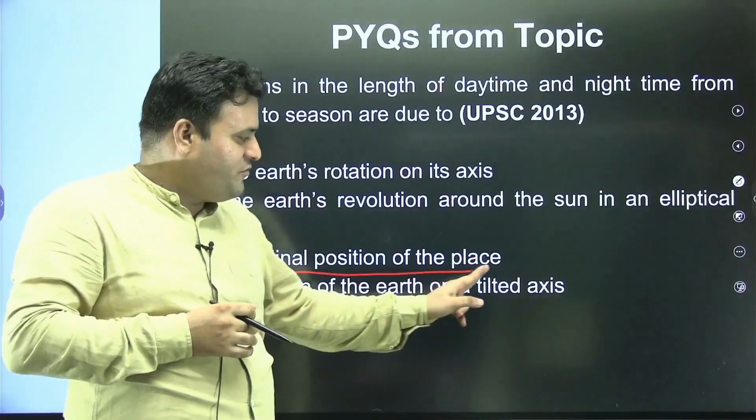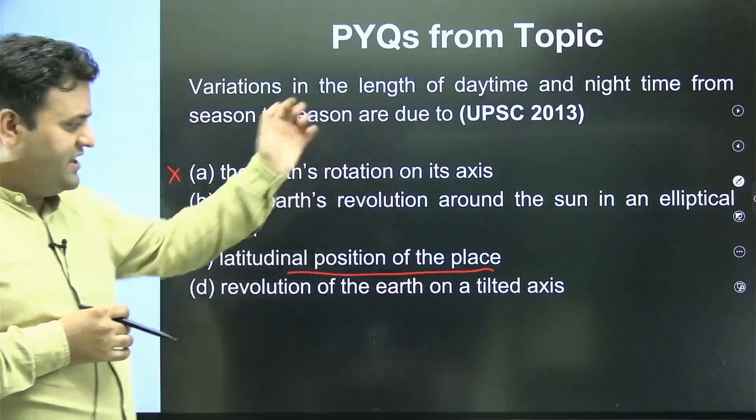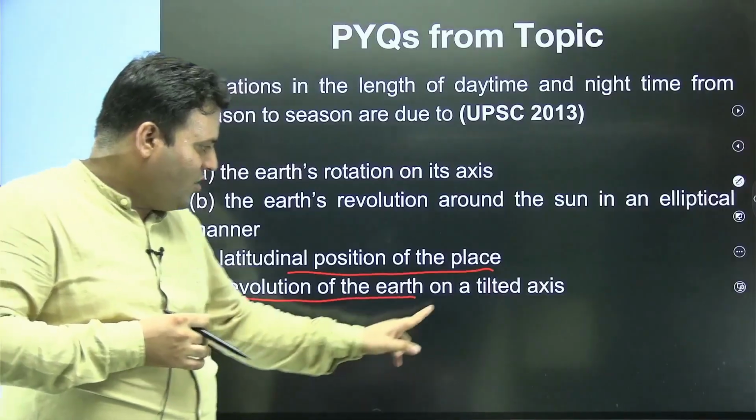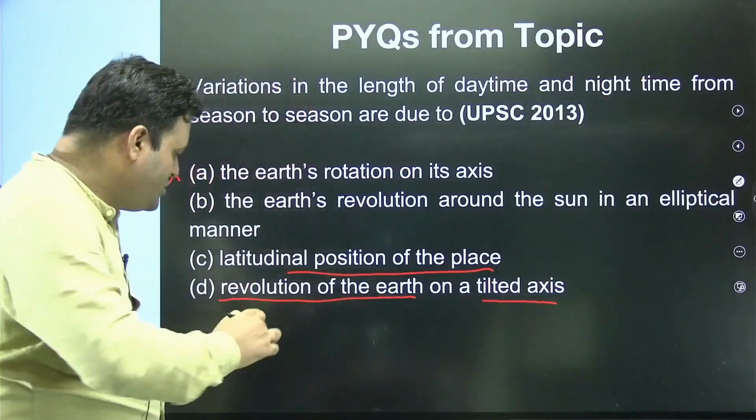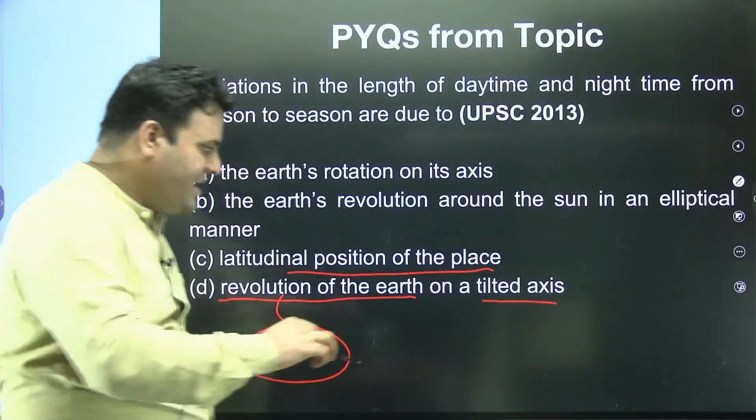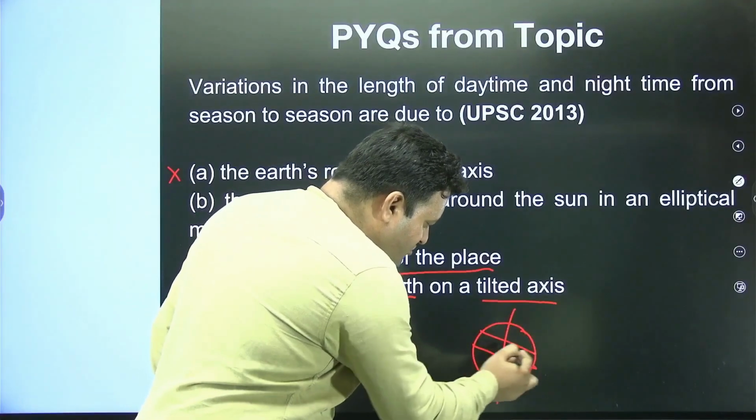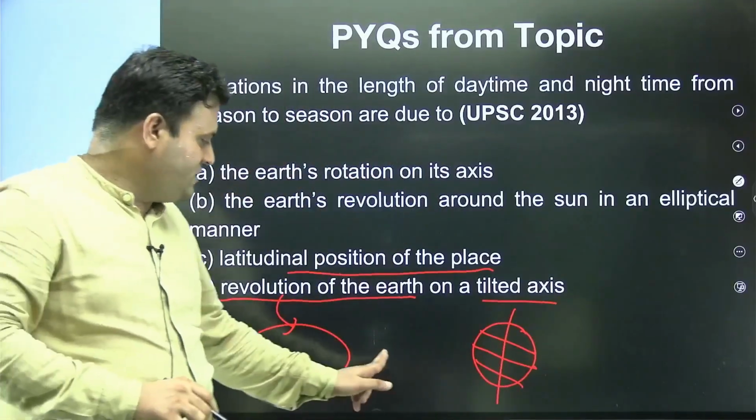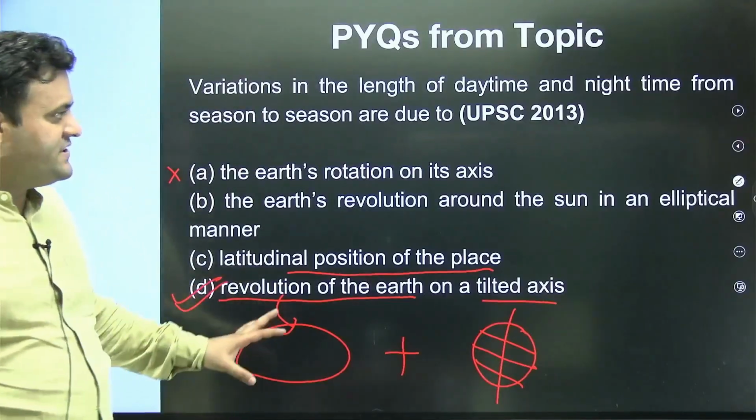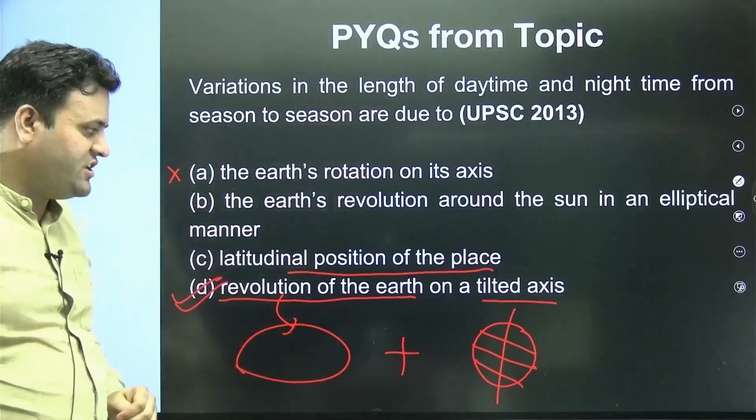Latitudinal position of a place. No, it is nowhere related to the variation. Then we have revolution of Earth on a tilted axis. When we have a revolution, we have what? Seasons. And when we have a tilted axis, we have what? Variation in terms of day and night. So this one is the most appropriate, which mentions the seasonal variation and day and night time variation as well.